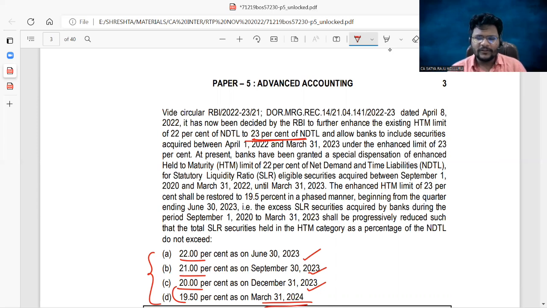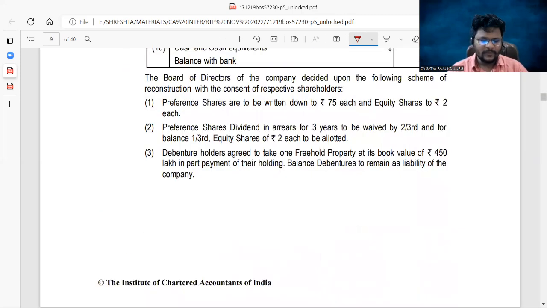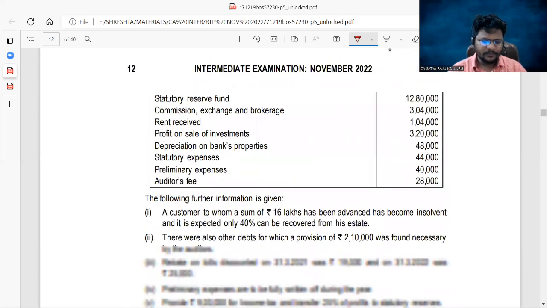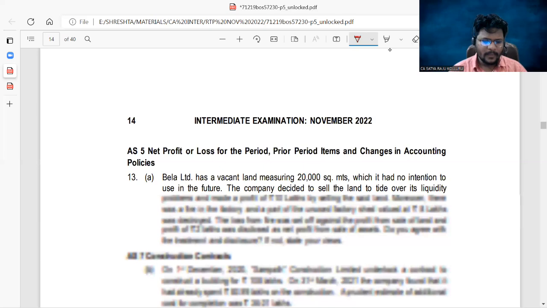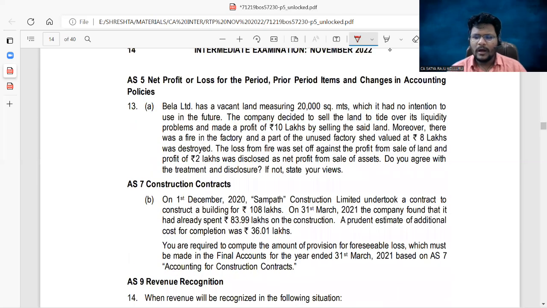Okay, without wasting much time, let me directly enter into the problems. First, let us see problems related to accounting standards, guys. All of you, please come to the last Roman. You know how the RTP is generally designed. In RTP, they try to cover each and every topic, and for each topic the RTP contains one problem. But in the examination, it is not possible to cover all the topics and all the problems. Here, as an analysis, we are trying to cover each and every topic in our study material.